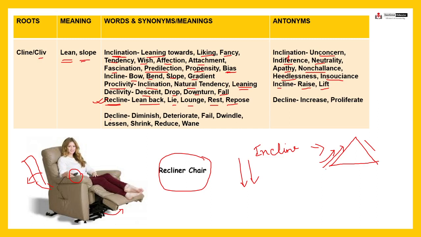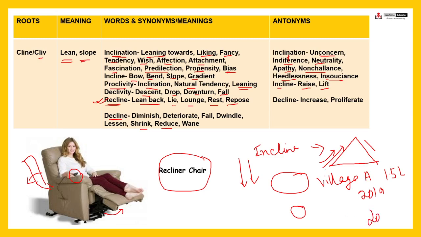Now decline, something that is declining, right, means something that is reducing, shrinking, means quantity में कम हो रहा है. ठीक है. Suppose the population of a village A was 1.5 lakh in 2019. Now it has declined, shrunk or reduced.